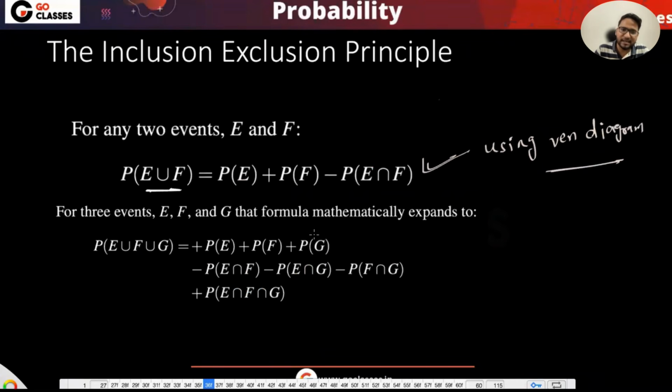Now you can extend this for 3 also. You might have studied this formula for 3, E union F union G, in the set theory. What is that formula?